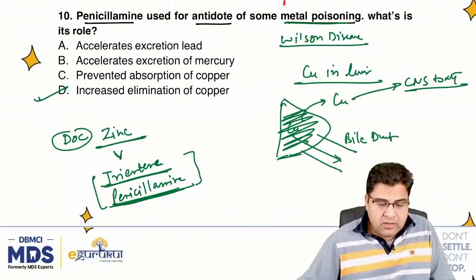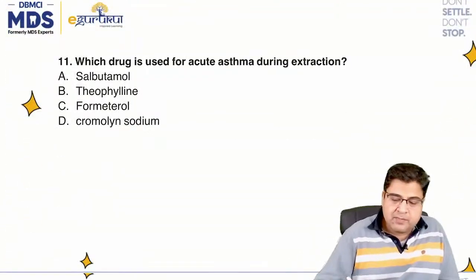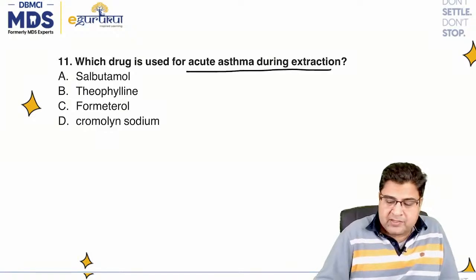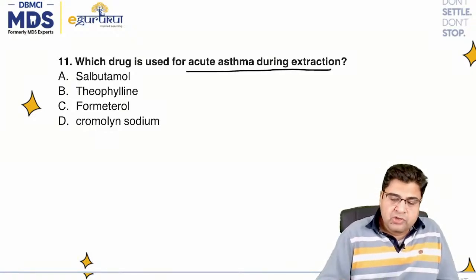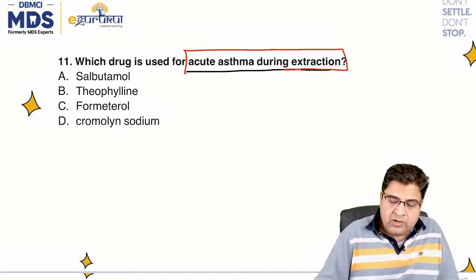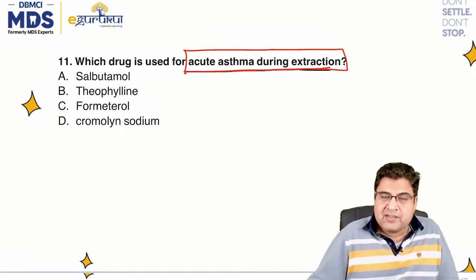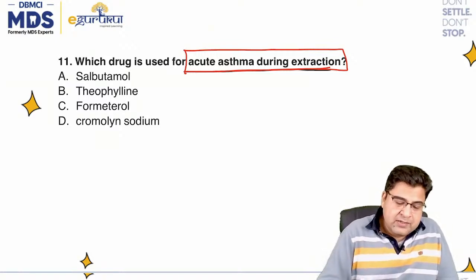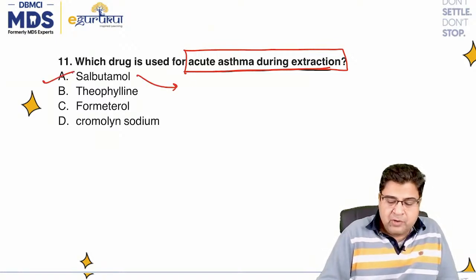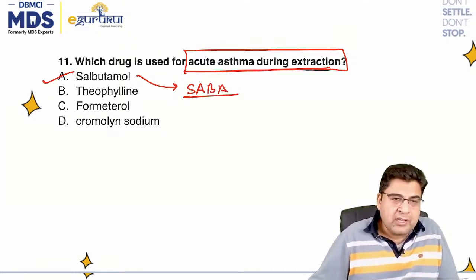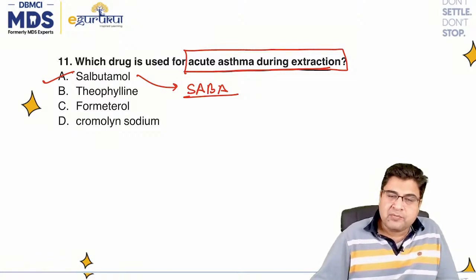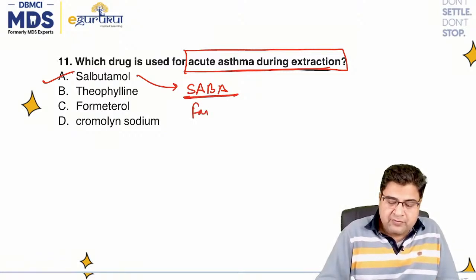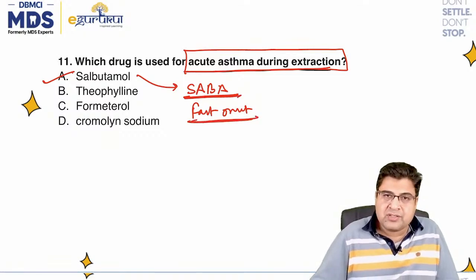Okay, question number 11. They have asked the patient has got an acute attack of asthma during the extraction. Which medicine is used for an acute attack of asthma during the extraction? Here the answer is salbutamol. Guys, please remember salbutamol is a short-acting beta-2 agonist. It's an easy question. It's a short-acting beta-2 agonist medicine, and it also has a fast onset of action.